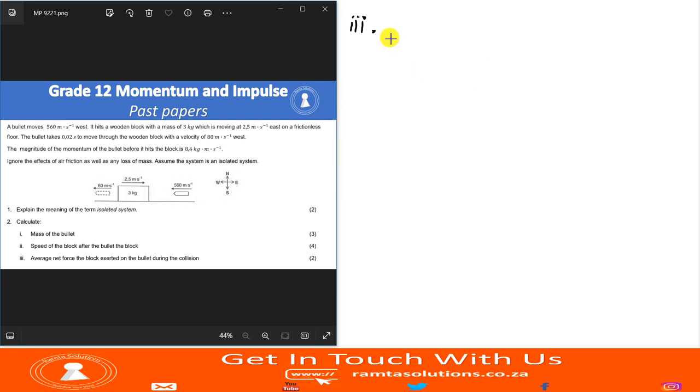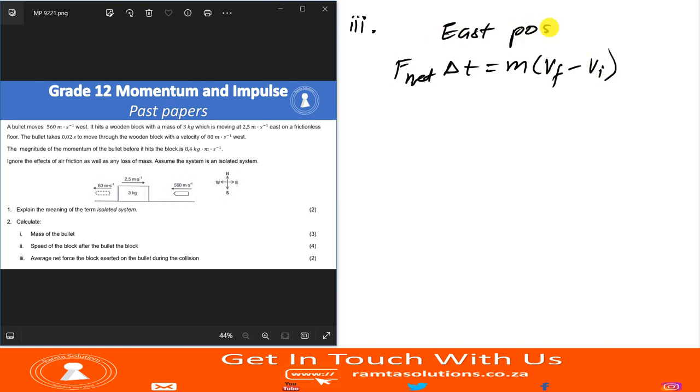Okay, let's try this. I will try F net delta T equals M (V F minus V I). Again, you must say if this is positive. It's important because these are vector calculations. I don't like this thing of squeezing, so let me just begin with this. F net delta T equals M into (V sub F minus V sub I). I'm choosing east being positive.